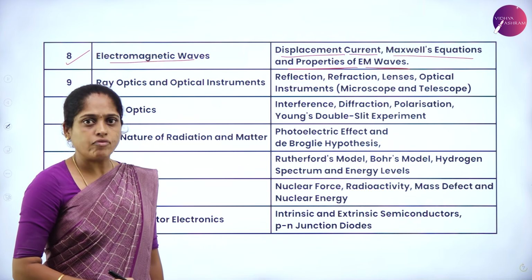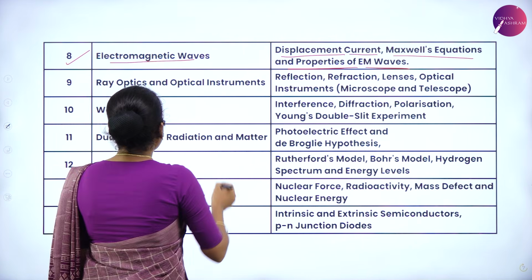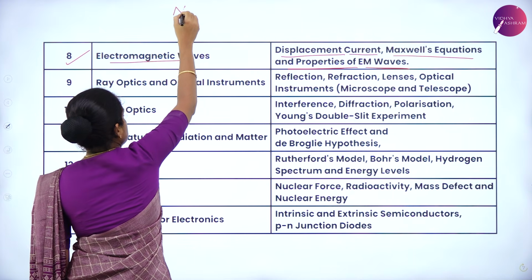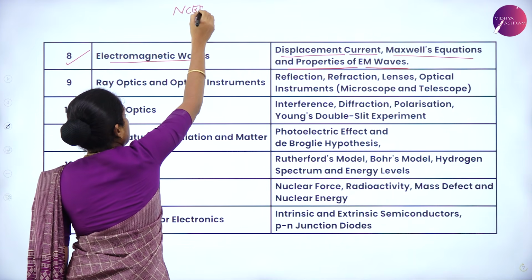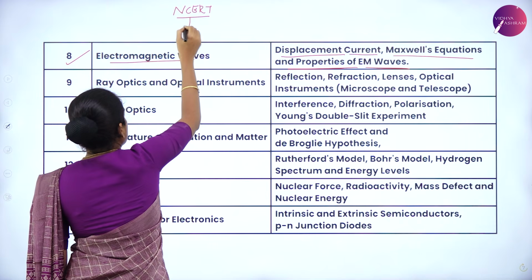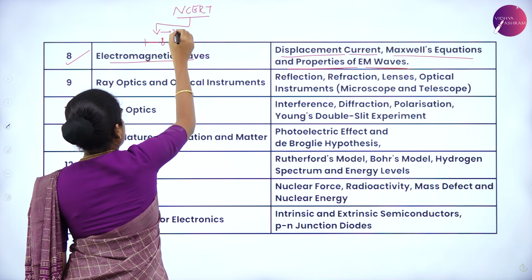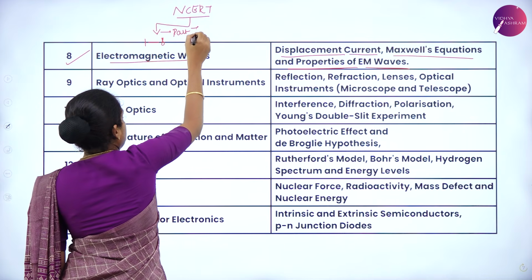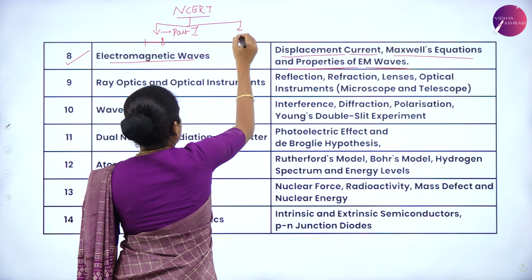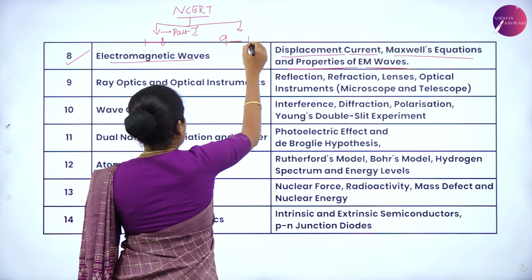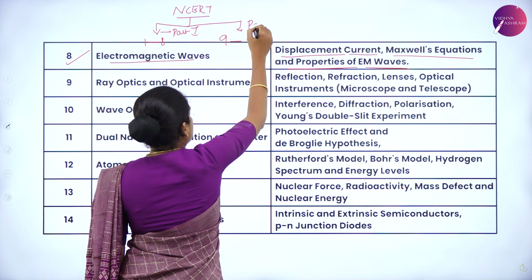From chapter 1 to chapter 8 in the NCERT textbook, it is part 1. Next, from chapter 9 to chapter 14, it is part 2.